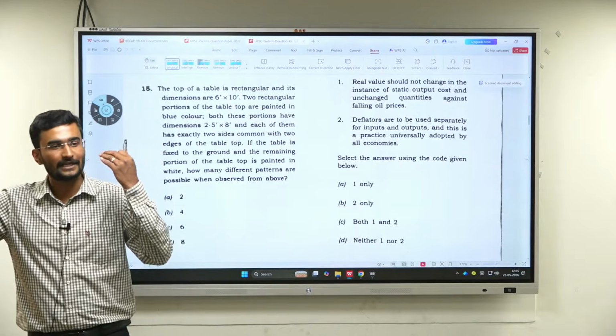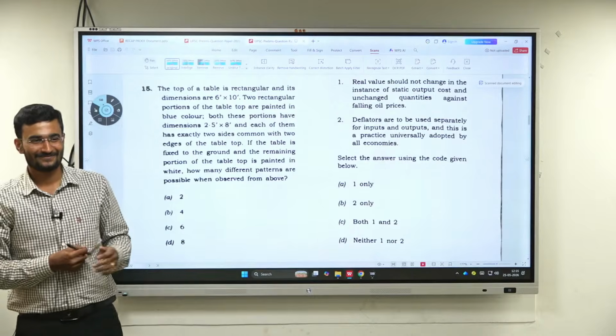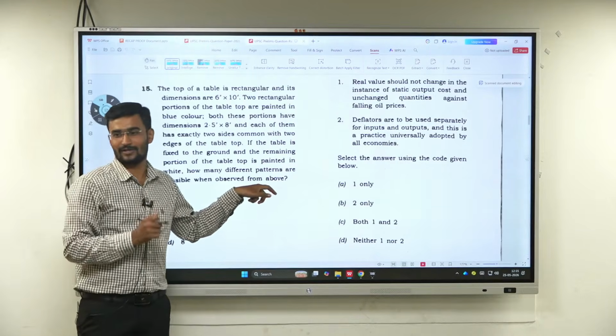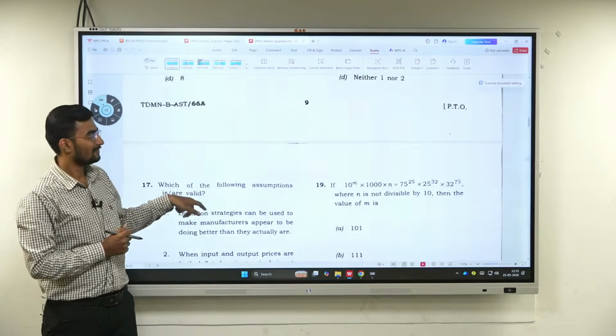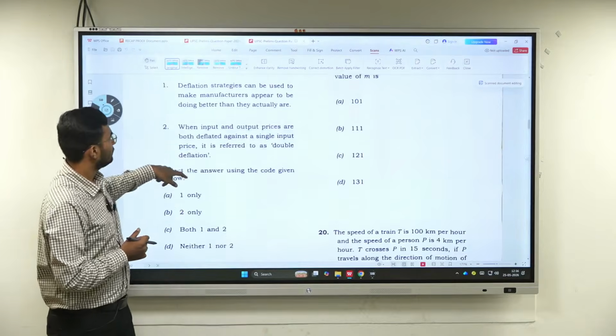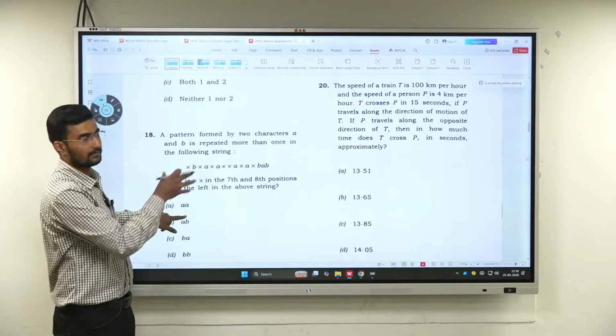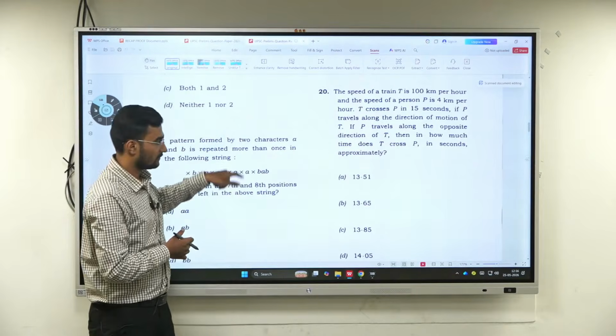Now it is not discriminating, look, they have given more. And CSAT is also very less. Speed, time, distance, work, you could have done it.